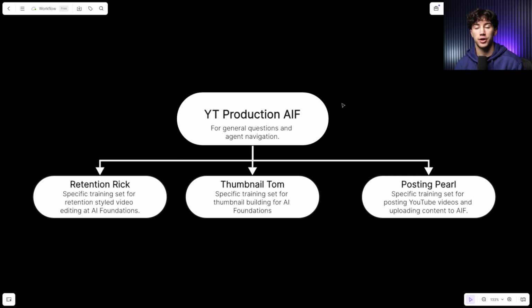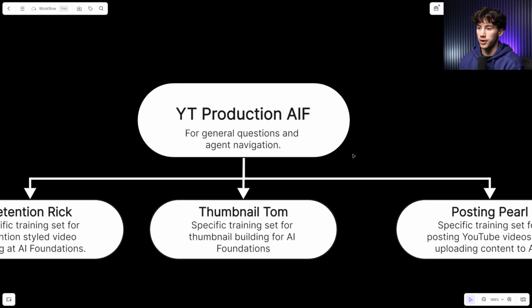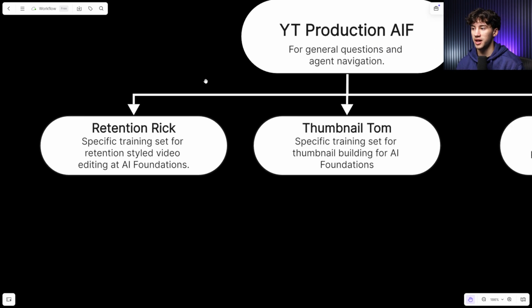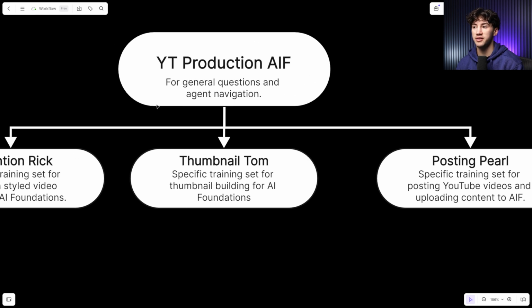So if I ever hire a new video editor, what I can do is I can give them access to these 4 GPTs. So whenever they have a question, they can head to these GPTs and it will answer them directly, give them useful links to videos that I've created or other people have created, and so on. So we have this YouTube Production GPT where all of the conversations are going to start. Then, utilizing the GPT mentions feature, you can access these 3 GPTs while in this same chat thread.